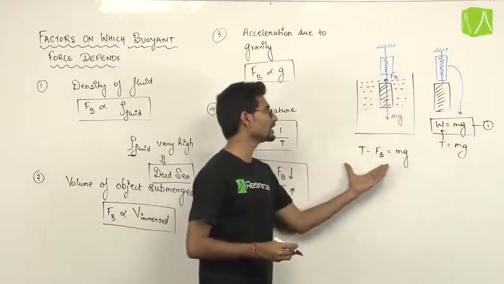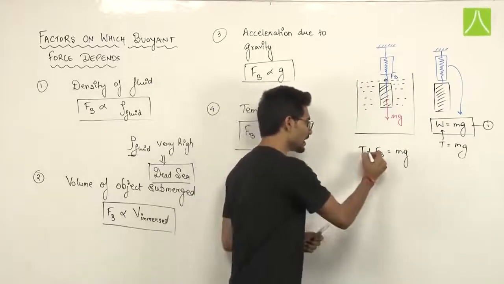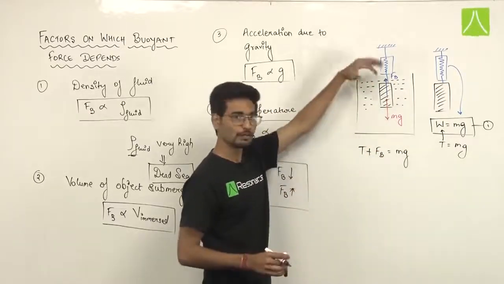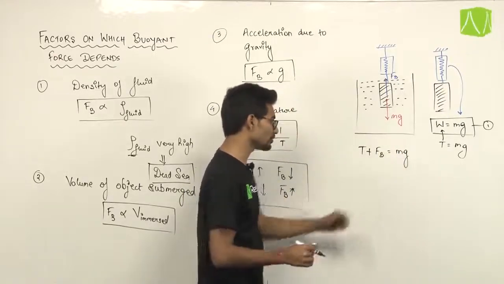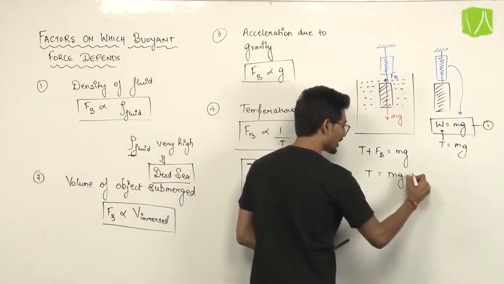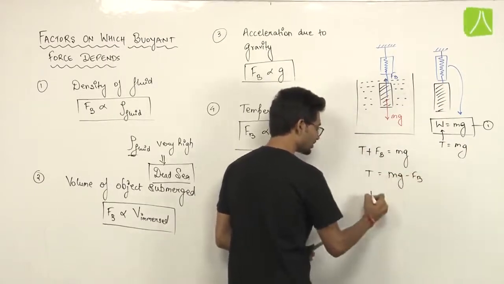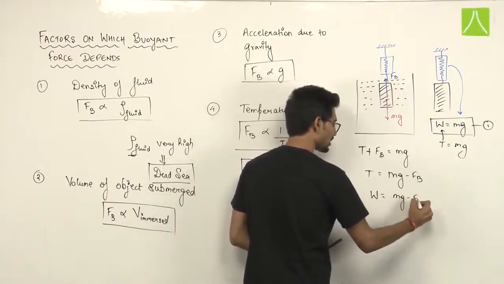So the net force in the upward direction is tension and buoyant force. Tension plus buoyant force will be equal to the net downward force, which is mg. So the net force is balanced on this body. So what tension will come? It will come as mg minus Fb, and this tension is nothing but the weight, that will be mg minus Fb.